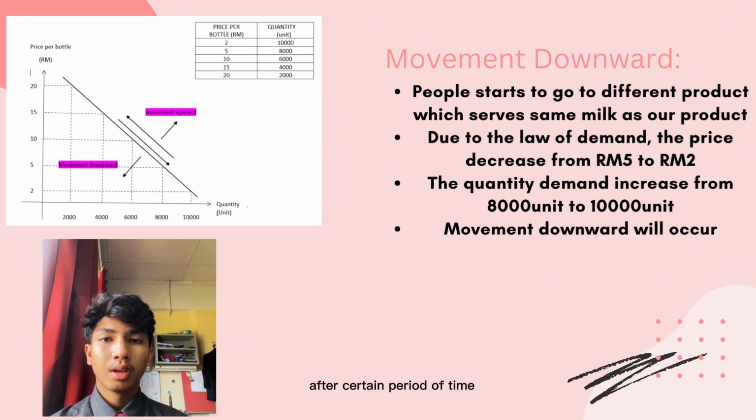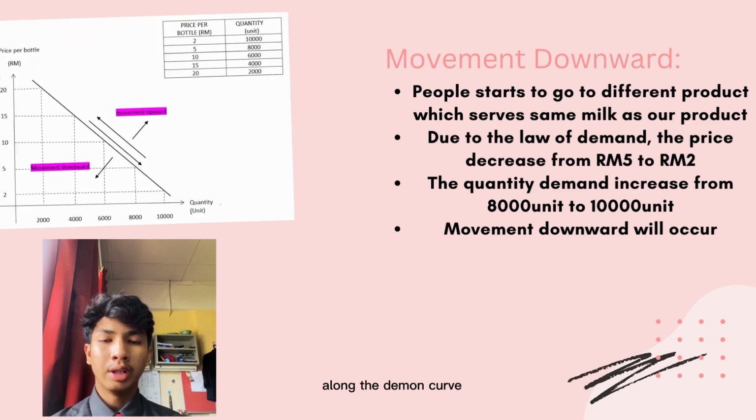Movement downward. After a certain period of time, people start to go to different products which serve the same milk as our product. The reason is that customers complain that our milk is the same as other products which are cheaper than ours. Due to the law of demand, customers' requests decrease the price from RM5 to RM2. This will cause the quantity demanded to increase from 8,000 units to 10,000 units. So, there will be a movement downwards along the demand curve.